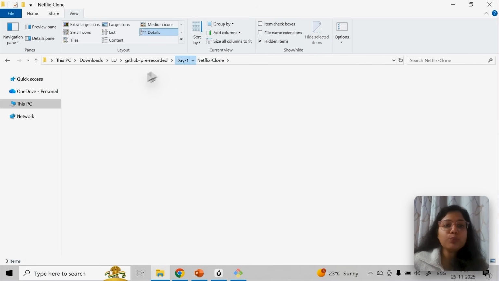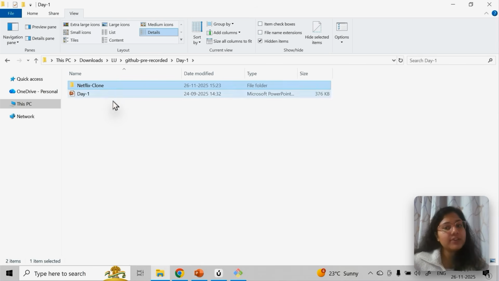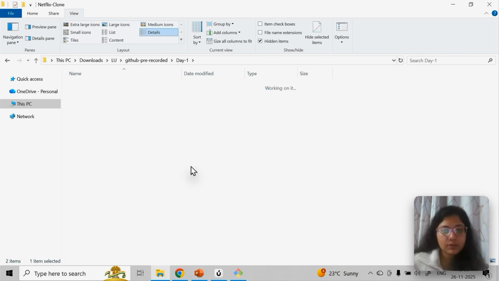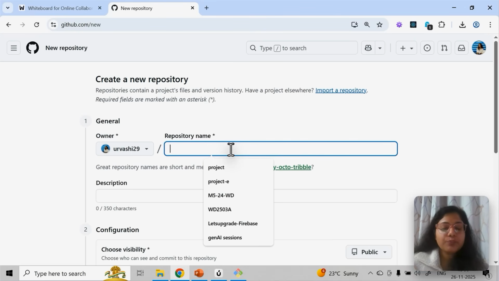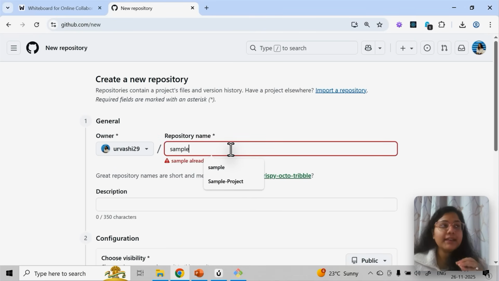Okay, I want to push these two, so I'll create a Git Bash here. You can push anything, you can push multiple projects. But in real time, generally you have one project, one repository. So here I'll give a repository name, let's say sample, or ideally keep the correct name.